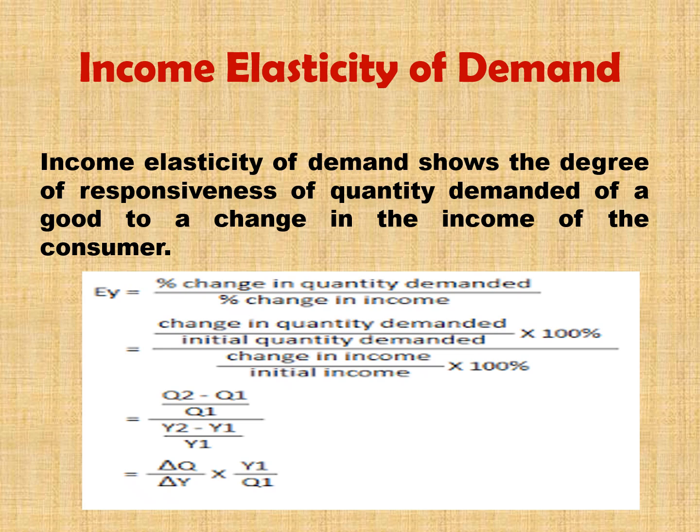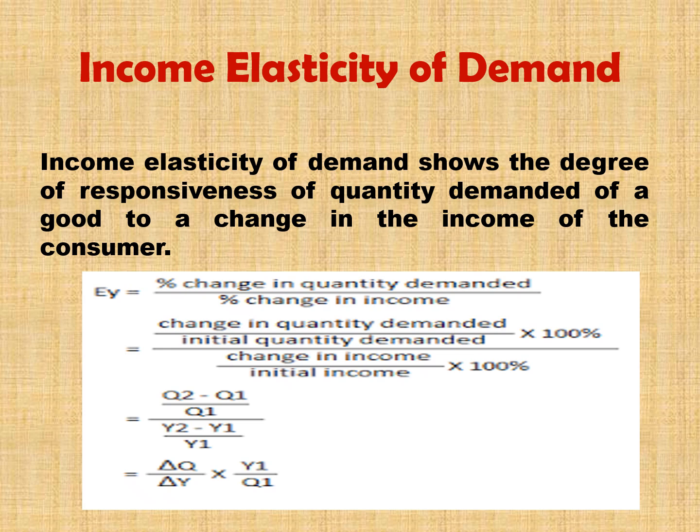So if you divide Q2 minus Q1, the change in quantity demanded, by the initial quantity, then you will get a value. And Y2 minus Y1 divided by Y1. Y2 minus Y1 means change in income divided by initial income. Y2 means the present income of the consumer, and Y1 means the previous income of the consumer. So this we divide by Y1, that means initial income.